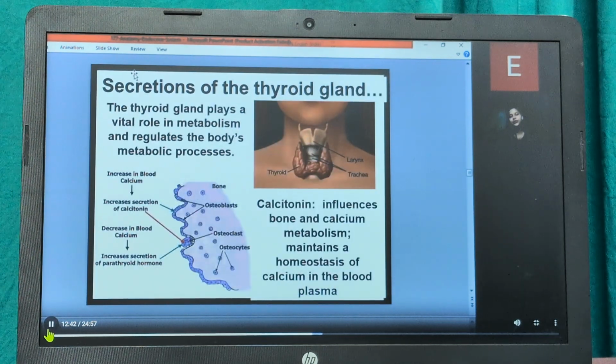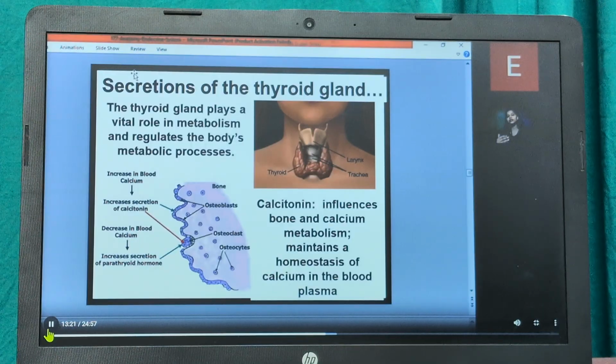After that comes the secretion of the thyroid gland. The thyroid gland, as I said, is like a V-neck shape. It has a vital role in metabolism and regulates the process. When there is an increase in the blood calcium, there is increased secretion of calcitonin in the body. Calcitonin influences bone and calcium metabolism, maintaining homeostasis of calcium in the blood plasma.